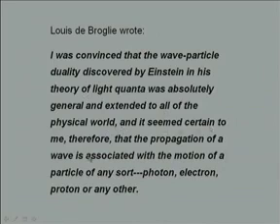And it seemed certain to him, therefore, that the propagation of a wave is associated with the motion of a particle of any sort, photon, electron, proton or any other. What he tried to say was that wave particle duality is not only with light, but also should be with electrons, protons, anything that you can think of.